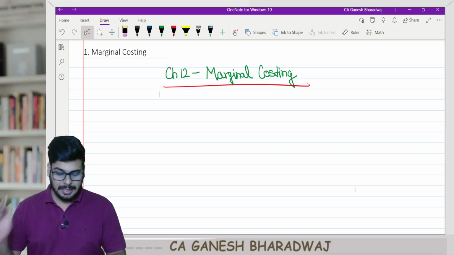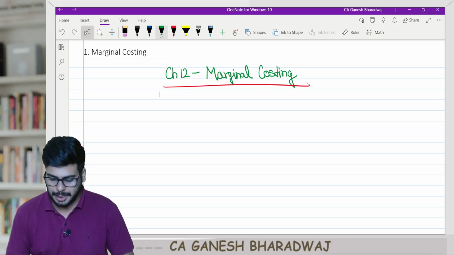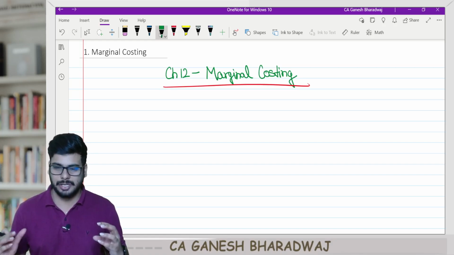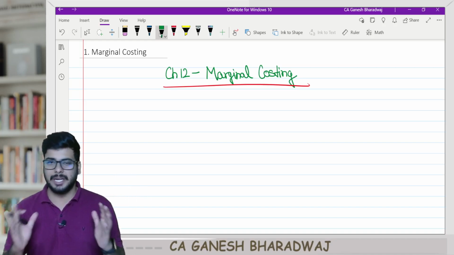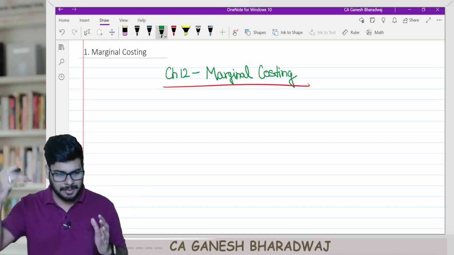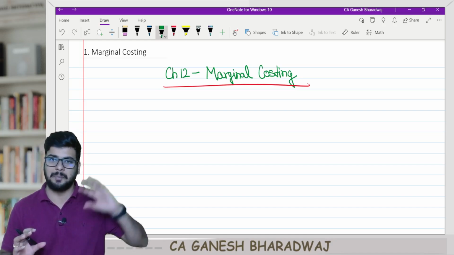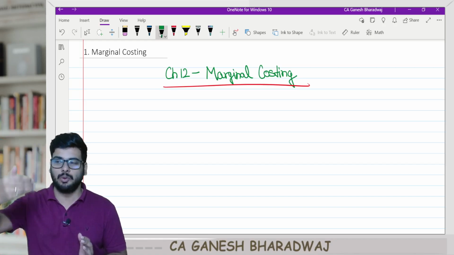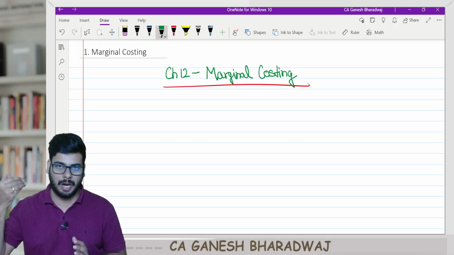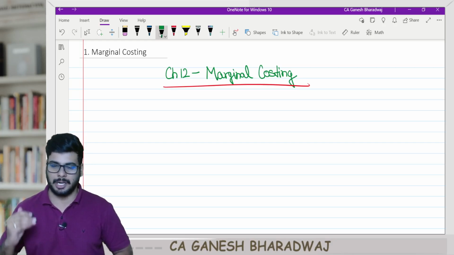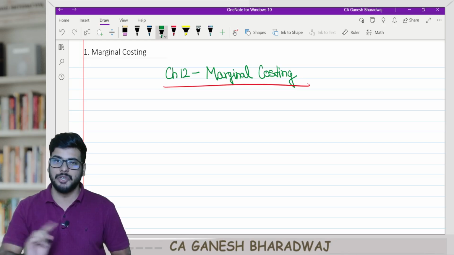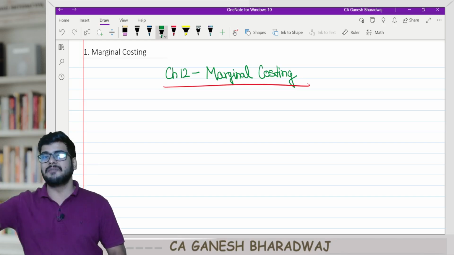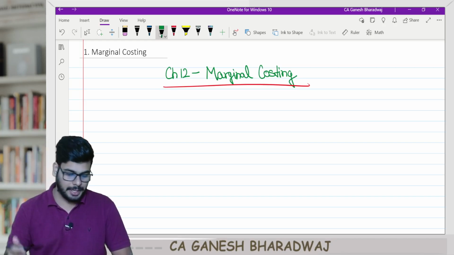Now, first, take down the learning objectives of this chapter. The learning objectives are not given as such in your institute study material. I have compiled a very good set of sums from the study material and some sums from past exam papers and RTPs. Based on that, I will be outlining the concepts that we are going to cover in this chapter. You cannot find this anywhere in the study material, but all these things are covered there in a very scattered manner, so we are putting it in an organized way.